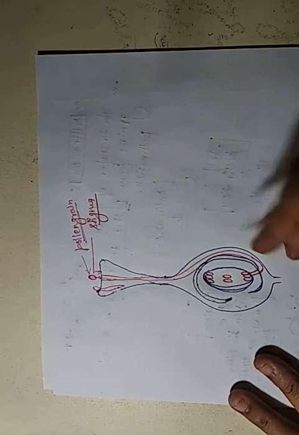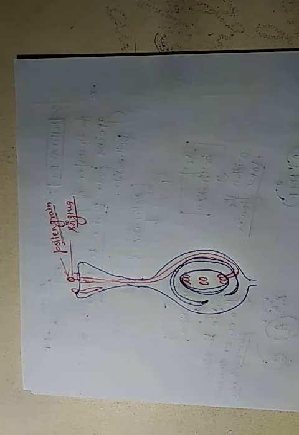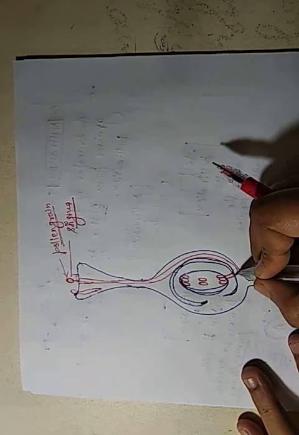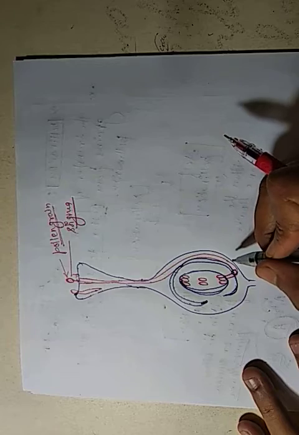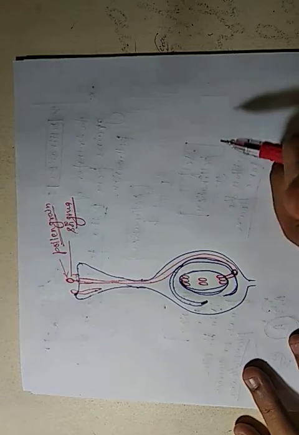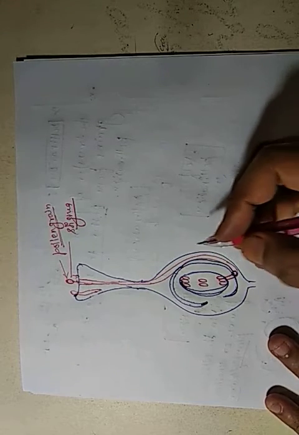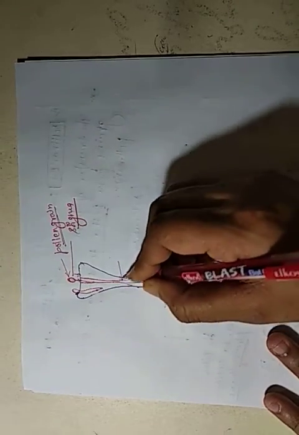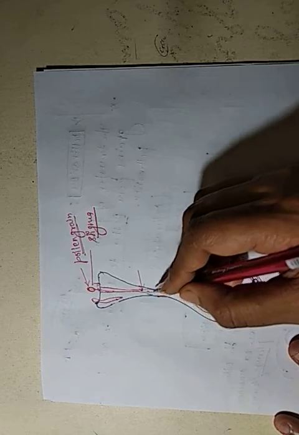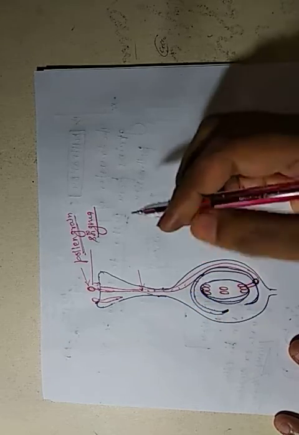In this tube, the pollen grain is present, and this is the male germ cell, which moves with the help of the tube.